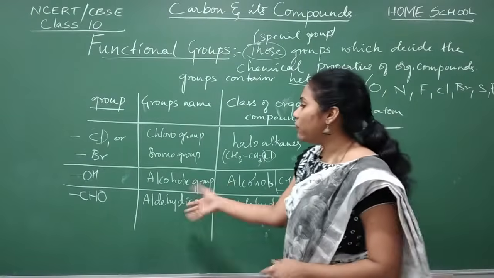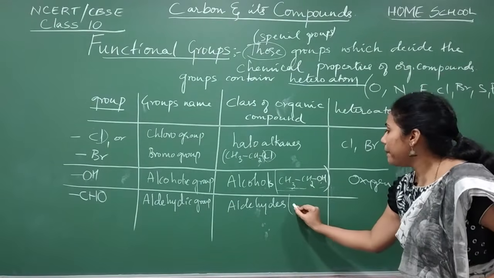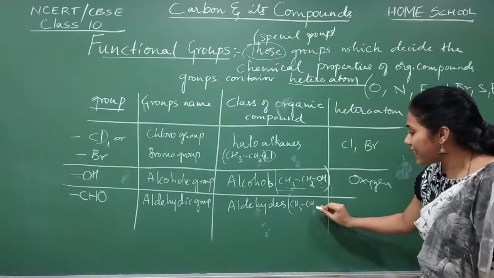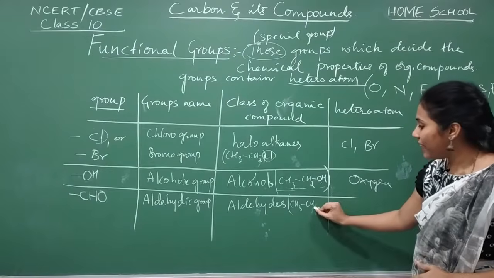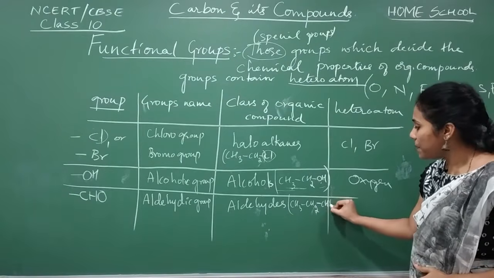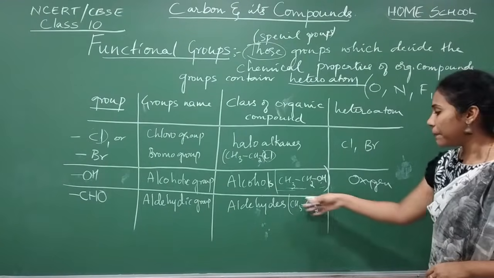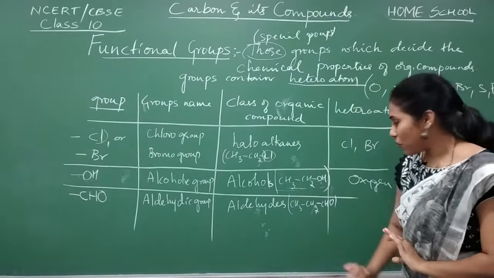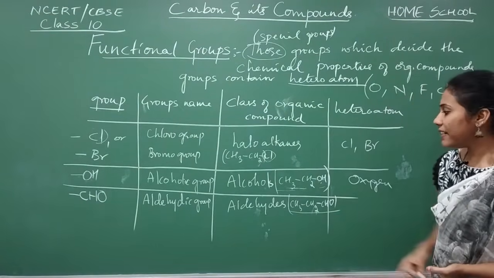And can you tell me what is the heteroatom present? One example I will show: CH3, CH2, CH3, it is propane, and instead of one hydrogen, I will introduce the group CHO. Now it becomes an aldehyde. It is called propanaldehyde, and don't worry about the name. The next aspect is learning names only. Can you tell me which is the heteroatom present in an aldehyde?